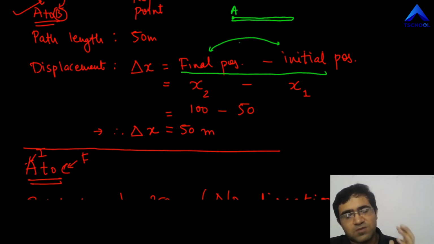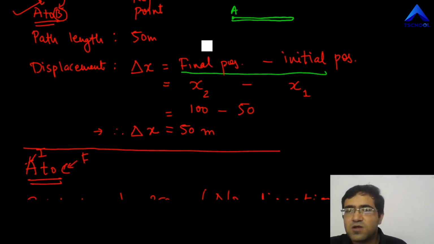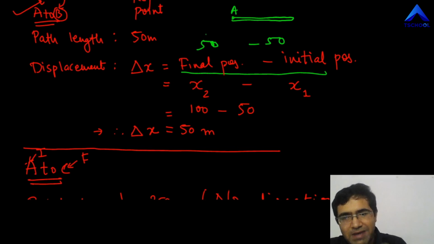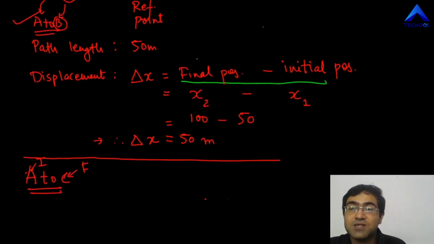Suppose the object moves somewhere and comes back to the same point A. The final position is 50, the initial position is 50, because both are at A. So 50 minus 50 is going to give you 0, right? This is what happens when the object comes back to the same point. In that case, you're going to have displacement as 0.